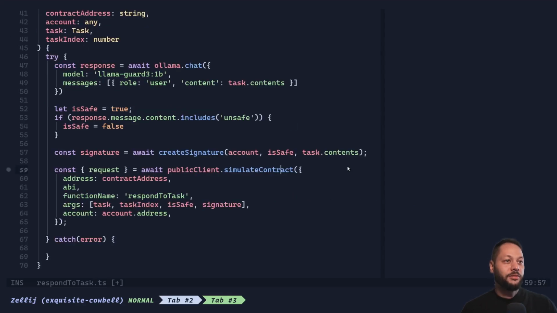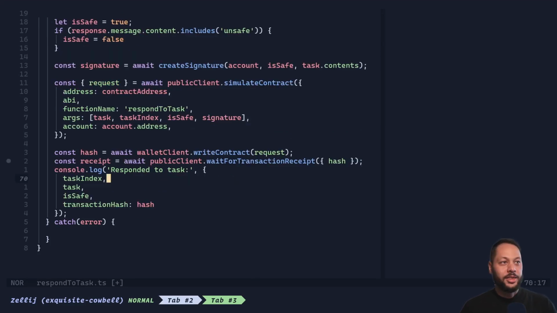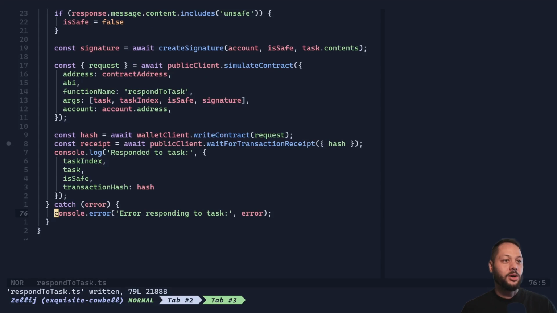And as is good practice when using Viem, we're going to simulate our contract call, calling the contract address using the ABI, calling the function respond to task with the arguments task, the index, whether or not it's safe, and our signature. And then we pass in our account address. Then if the simulation passes, we pass on our request to the write contract function in our wallet client. Then with that hash, we wait for a receipt. And then once the transaction is mined, we just go ahead and log to our console that we responded to the task with the hash that was mined. And then we handle any errors. If there's an error, we just log that to the console.